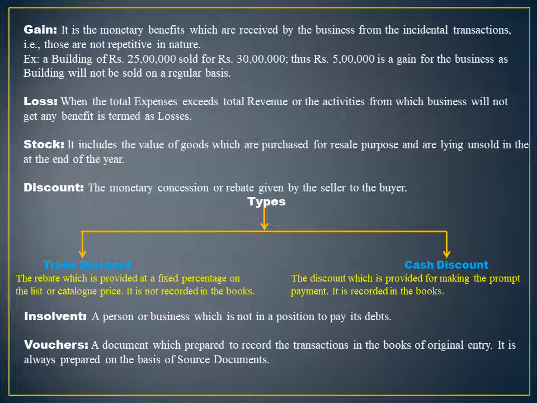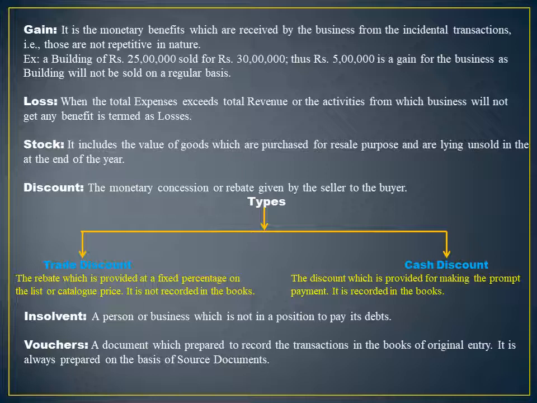And the last terminology is a voucher. It's a document which is prepared by the business to record the transaction in the books. Firstly, a source document is there, the document from which a transaction appears, a bill, you can say, which denotes that you have bought or paid something.